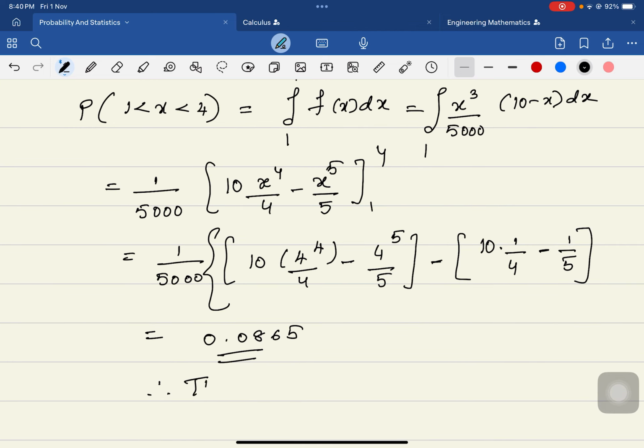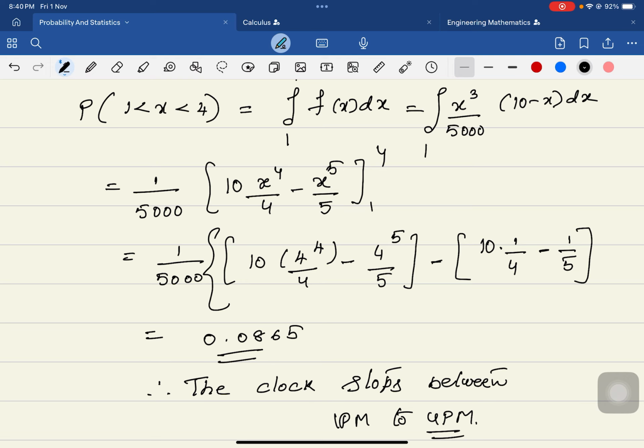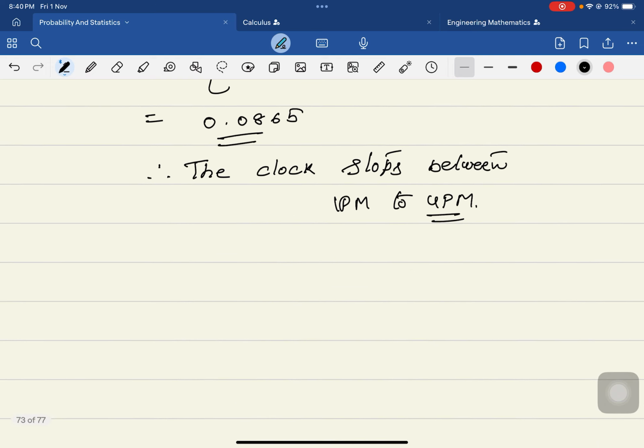So it is very much clear that it is nearly 0, right? So therefore the clock stops between 1 p.m. and 4 p.m. So this is what you can understand. Let us now go to the next problem.